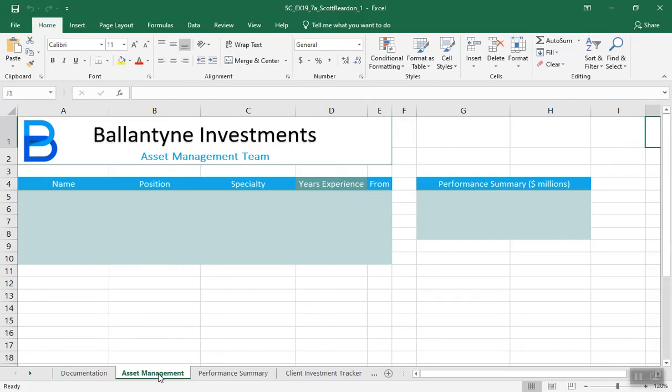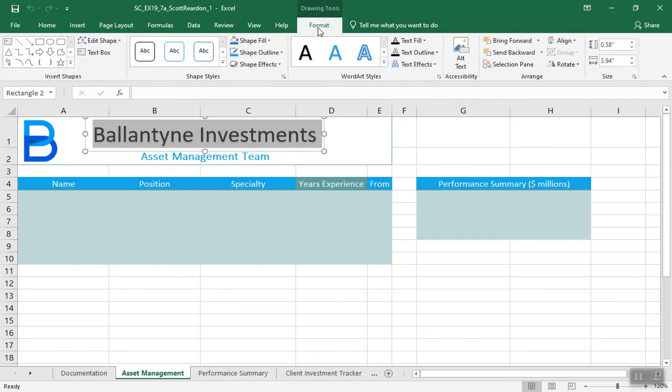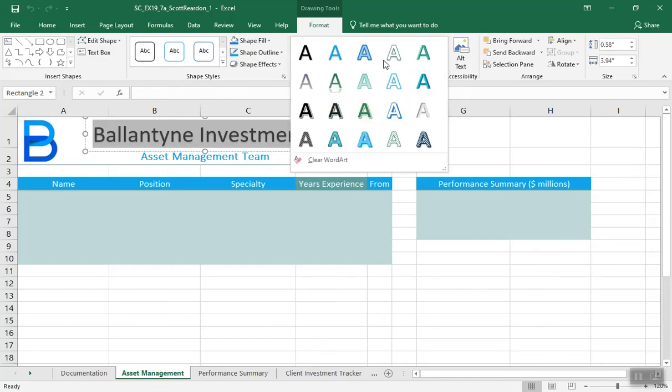Asset management worksheet. Change the formatting of cell D4, and the word art containing the worksheet title Valentine Investments as follows. Apply the turquoise accent color 1 shadow. So I'm going to run my mouse pointer through that. Okay, drawing tools format tab. All right. And we're going to come over here and it says we're going to apply the turquoise accent color 1 shadow word art style.